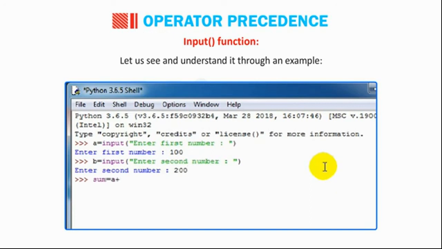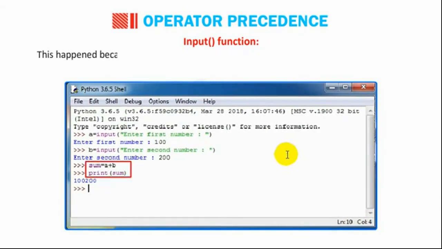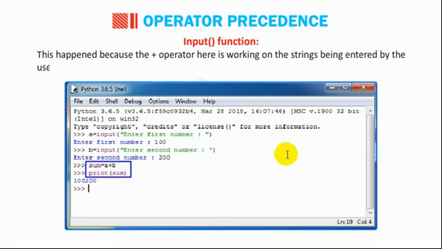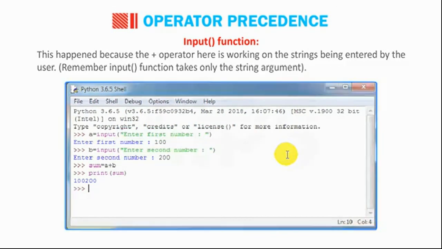Sum = A + B. print(Sum). The output is 100200. This happened because the plus operator here is working on the strings entered by the user. Remember, the input() function takes only the string argument.